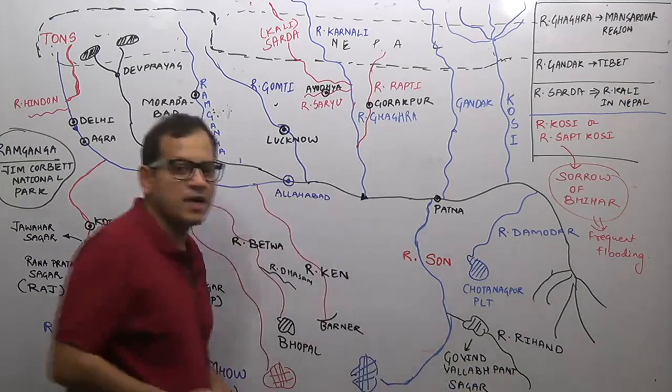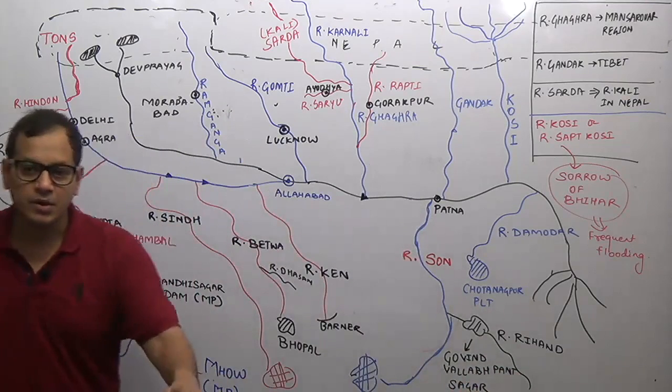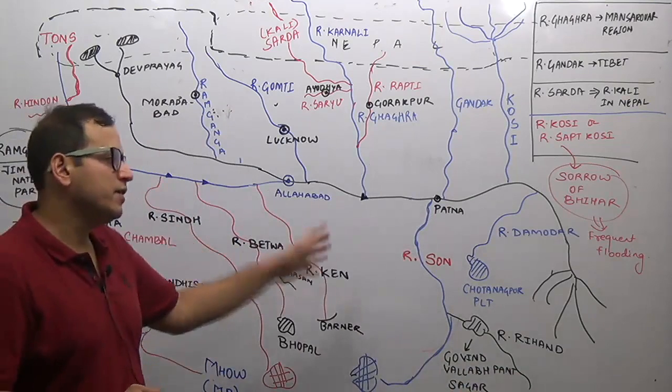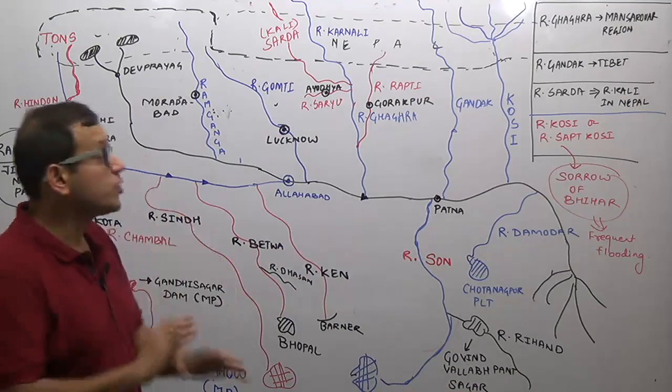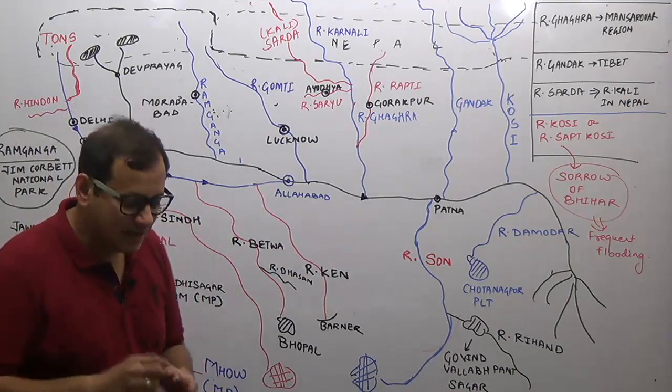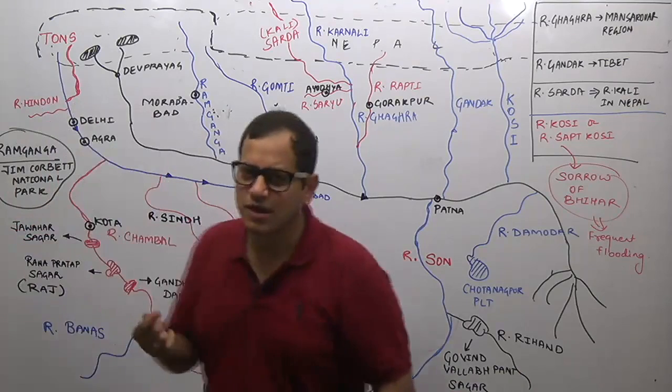Govind Vallabh Sagar is located. That is also known as the Rihand Dam. And then we have River Damodar. So this entire is the Ganga river system. Again, let us revise, give a fast revision to the Ganga river system.